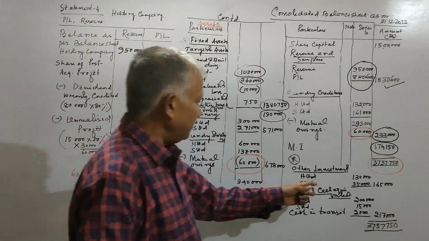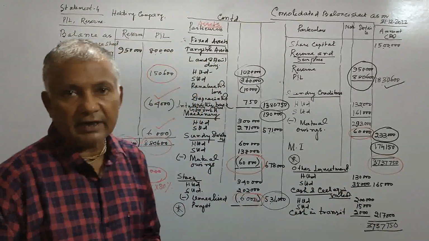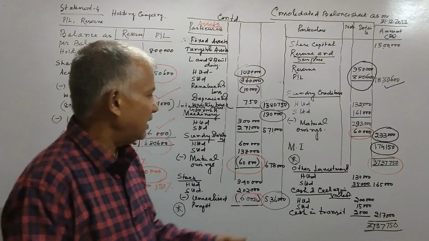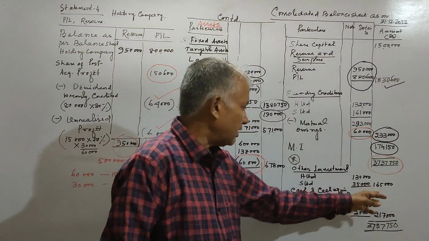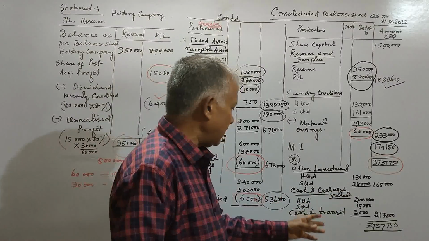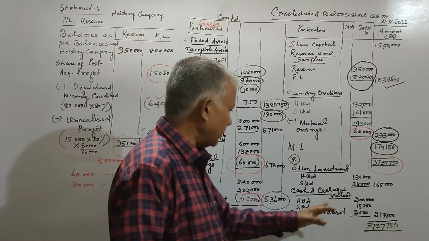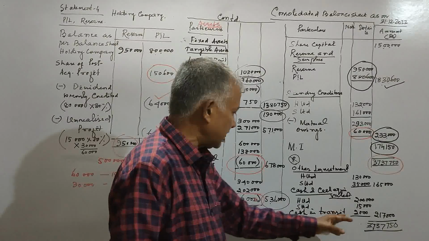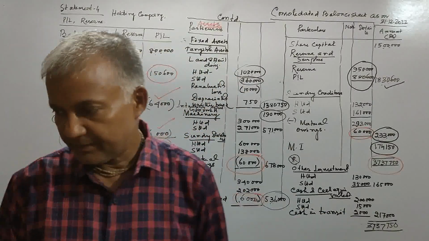So other investment, that means it is not an intercorporate investment. Other investment 1,65,000. Cash and cash equivalent H Limited 2,00,000, S Limited 15,000, cash in transit 2,000.